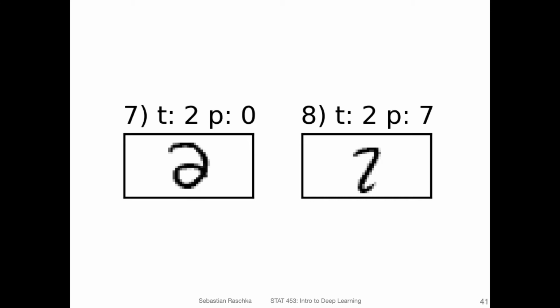Oops, I have one more example here. So can you guess what these numbers here are in terms of the true labels and the predicted labels? So on the left-hand side, we have a true label 2. On the right-hand side, also a true label 2. So both these numbers represent the digit 2. But you can see they look very different from each other. And also, the model on the left-hand side predicts a 0. On the right-hand side it predicts a 7.